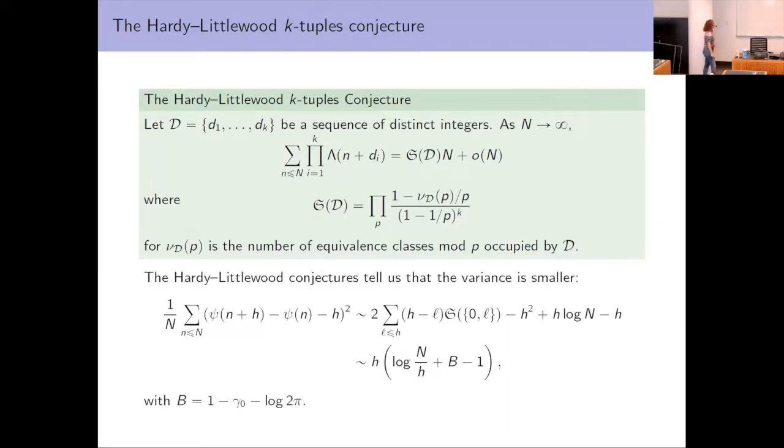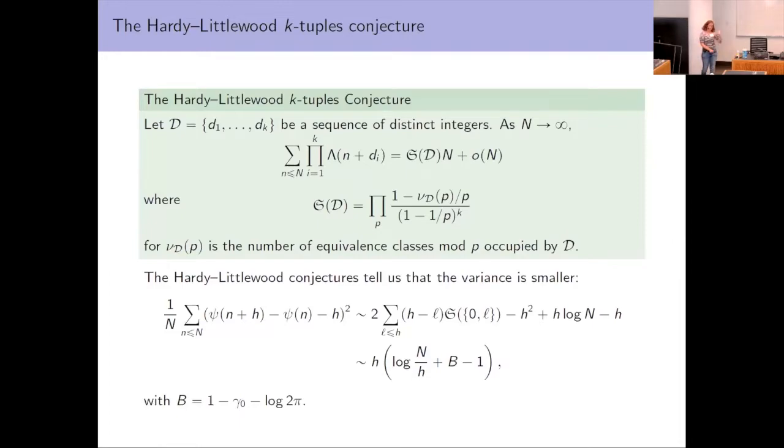Okay, so if we use the Hardy-Littlewood conjectures in variance computations, we can compute the variance with this sum and just expand the square. We want to think of this as a sum over von Mangoldt functions and then expand the square when we're subtracting off the mean. When we expand the square, we get a sum over correlations of different integers being primes with a fixed difference. And then we can analyze those correlations by using the Hardy-Littlewood conjecture.